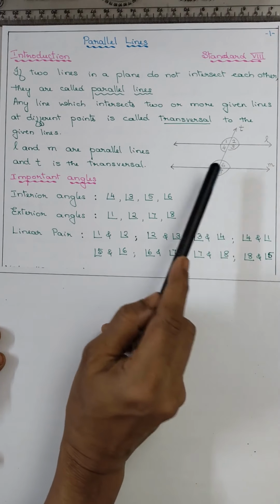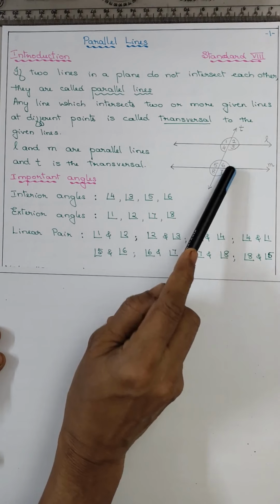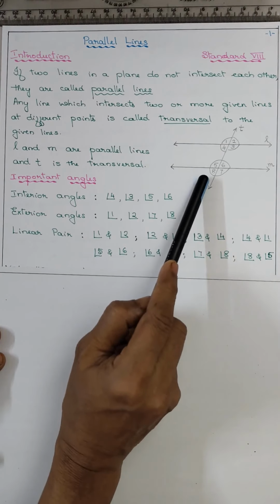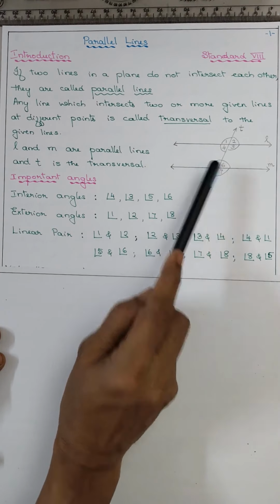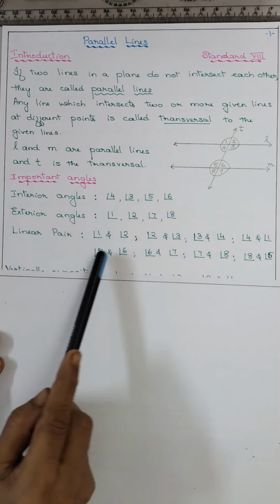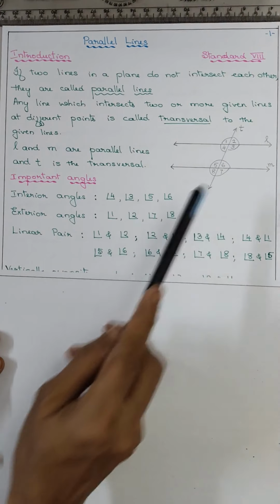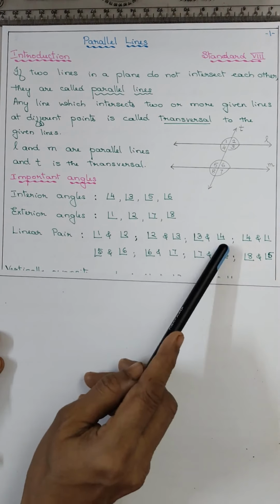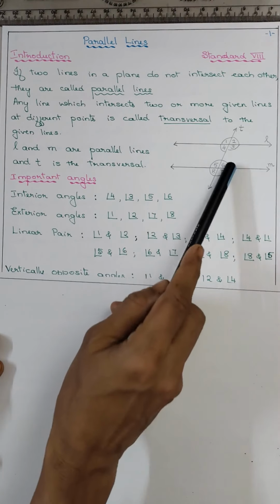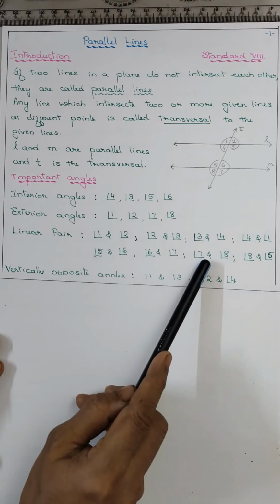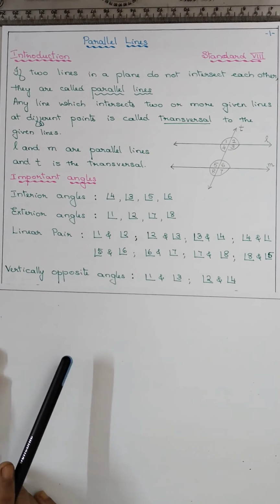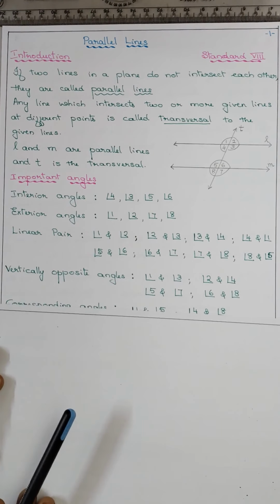So here also angle 5 and angle 6, angle 6 and angle 7, angle 7 and angle 8, angle 8 and angle 5. It's given here. So understood? 1 and 2, 2 and 3, 3 and 4, 4 and 1. And at this point 5 and 6, 6 and 7, 7 and 8 and 8 and 5. They are linear pairs.